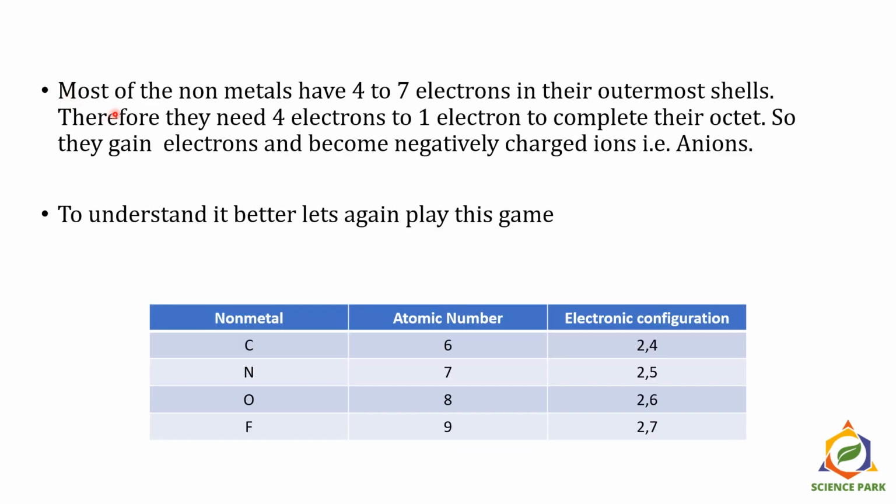Most of the non-metals have 4 to 7 electrons in their outermost shells. Therefore, they need 4 electrons to 1 electron to complete their octet. Therefore, they gain electrons and become negatively charged ions, that are anions.